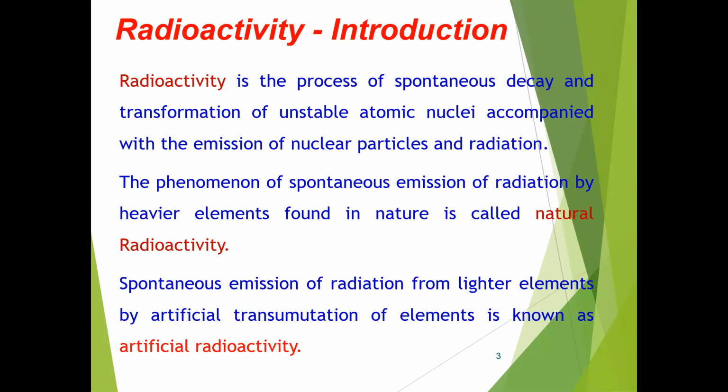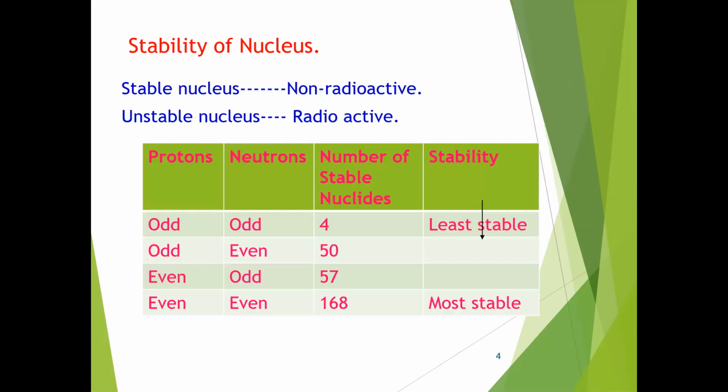So this radioactivity is due to the instability of the nucleus. I will explain this with this slide. If the nucleus is stable, there is no need for emission of radiation or particles. So a stable nucleus doesn't show radioactivity; a stable nucleus is non-radioactive. Only an unstable nucleus emits certain types of radiation.